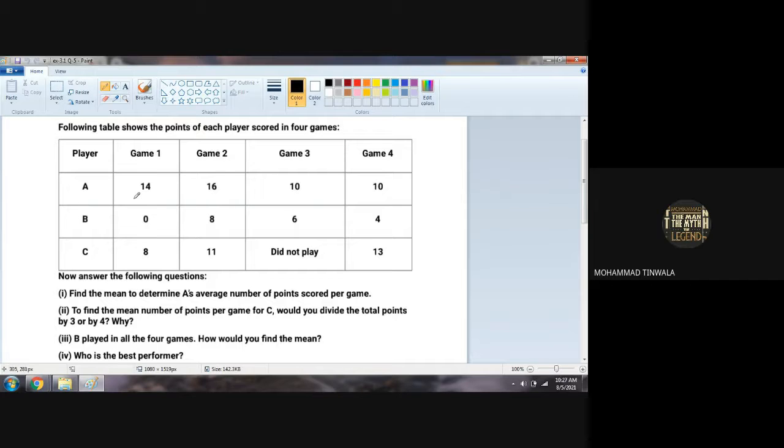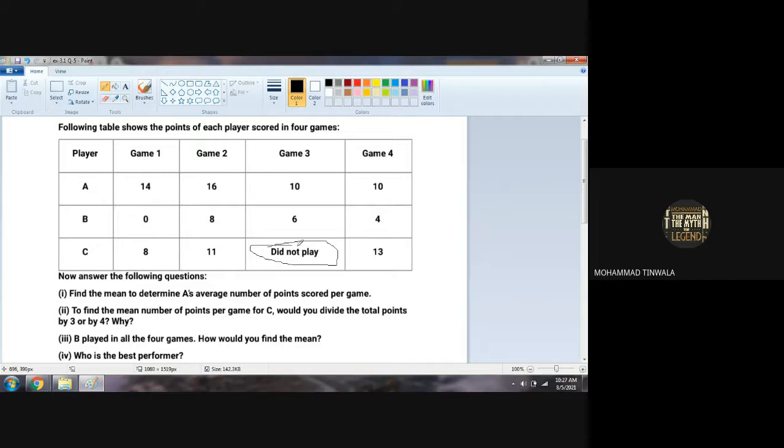So these were the scores of player A in all 4 games. Then player B, in all 4 games: 0, 8, 6, and 4. And player C: 8, 11. The third game he didn't play. The fourth game it was 13.